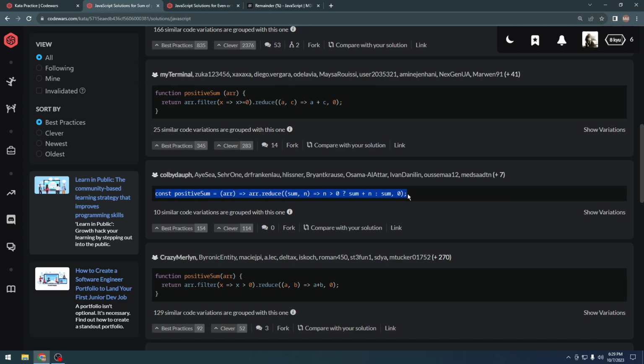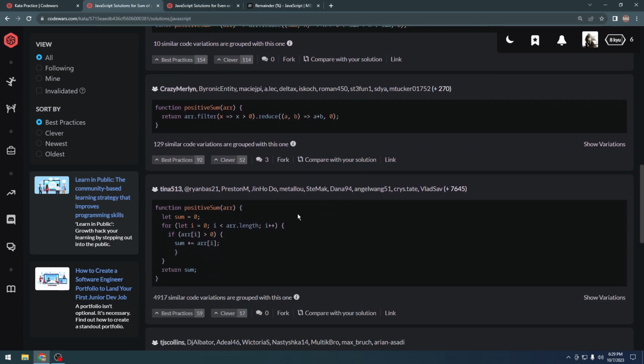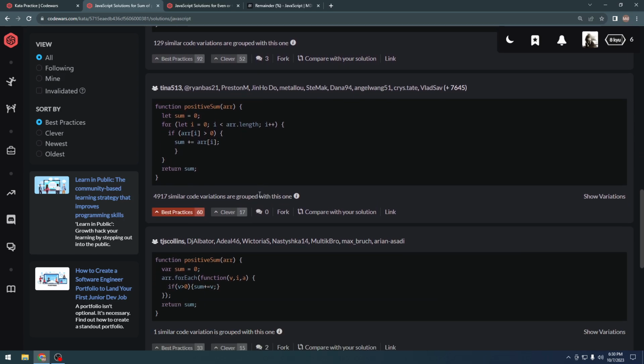I can understand this well, as I have solved some problems here, but for some beginners it would be a bit hard. But the solution we have arrived at is pretty understandable, I would say. We are just looping through the whole array and checking if it is a positive or negative number, and then adding it to the sum variable and returning the sum variable. This is much simpler for newbies to understand.